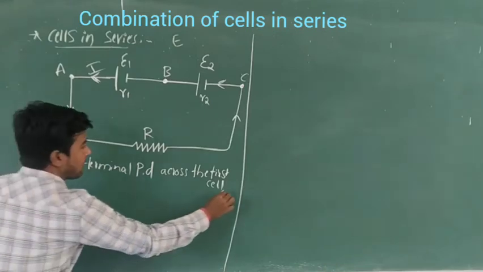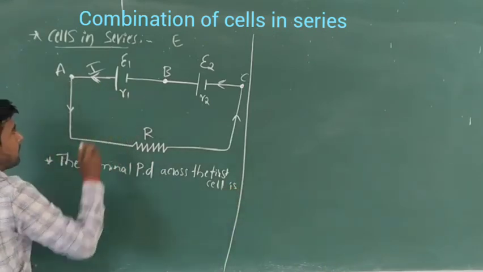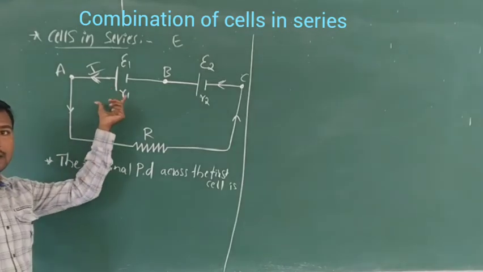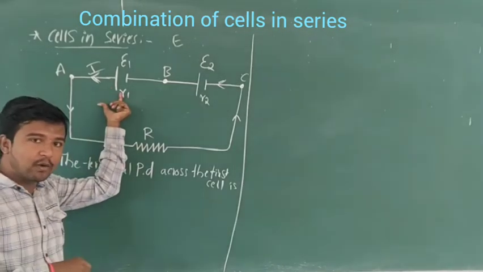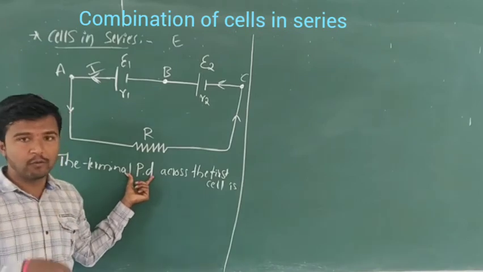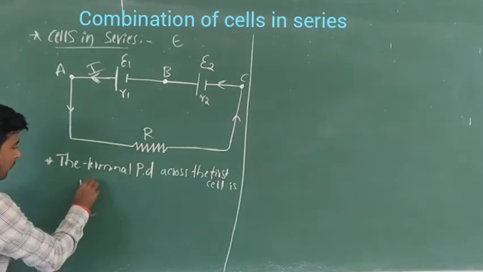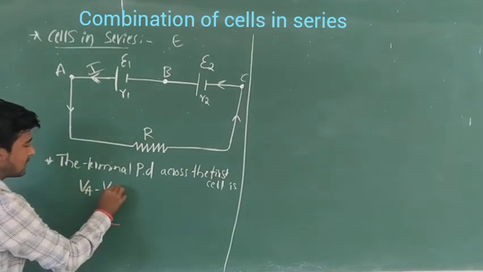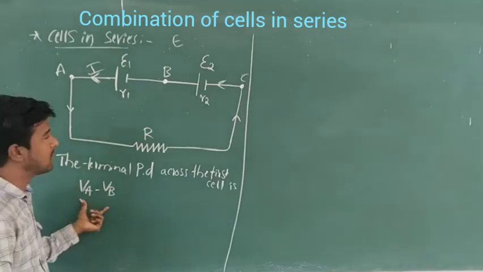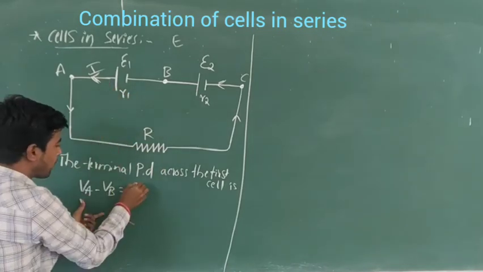What is it? Here A and B are the two terminals. We have to find the terminal potential difference. Potential difference is nothing but V. So VA minus VB. This is the potential difference between two points. VA minus VB of the first cell is what?